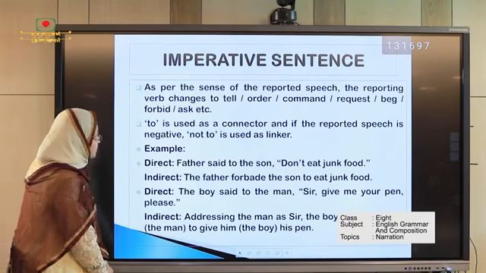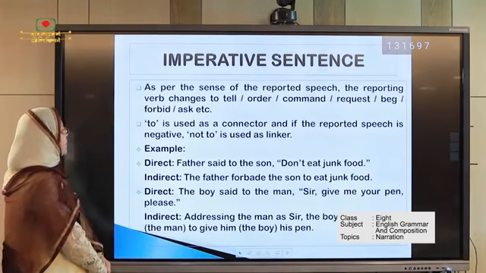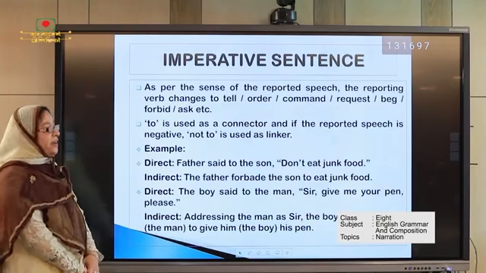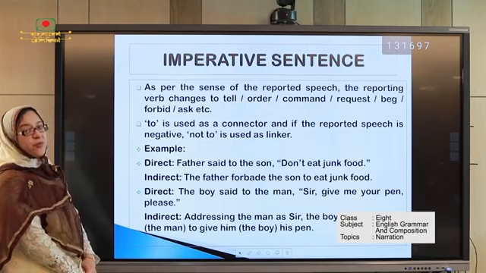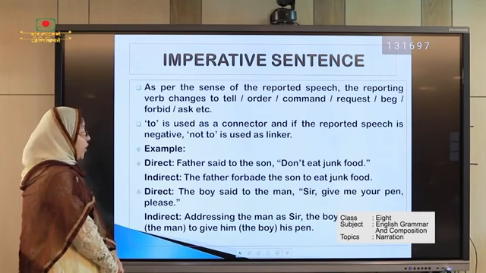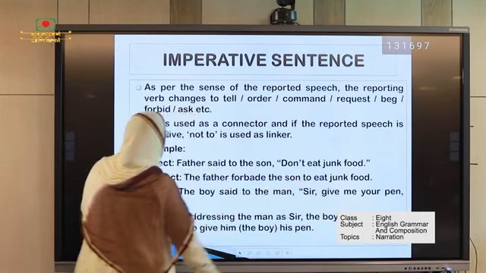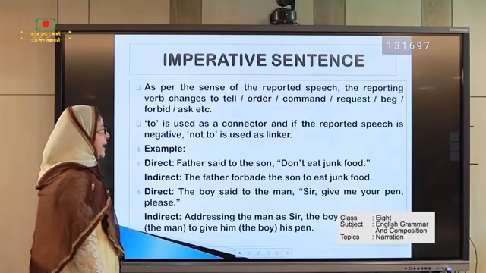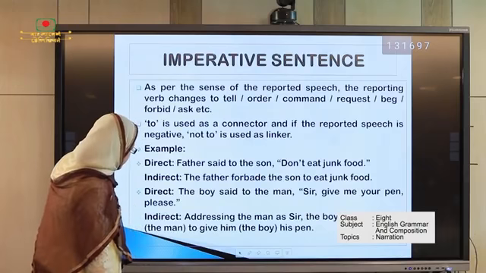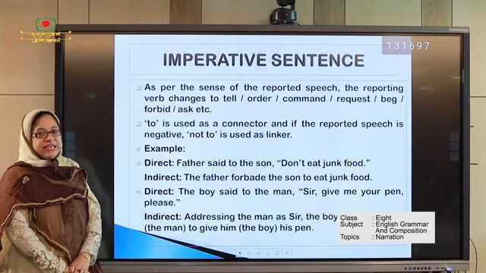We see, as per the sense of the reported speech, the reporting verb changes to tell, order, command, request, beg, forbid, ask, etc. Or "to" is used, look here, "to" is used as a connector, and if the reported speech is negative, "not to" is used as a linker.